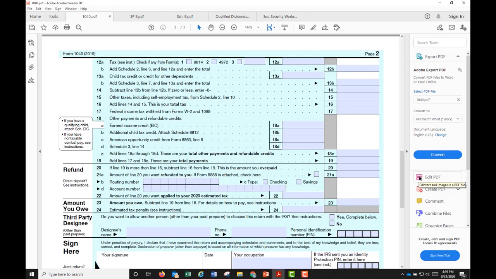Line 12A is the tax. Because we have qualified dividends, we cannot directly use the taxable income from line 11B to look up the tax in the tax table. We have to use the qualified dividends and capital gains tax worksheet. Use that worksheet, obtain the number, and carry it over to line 12A.